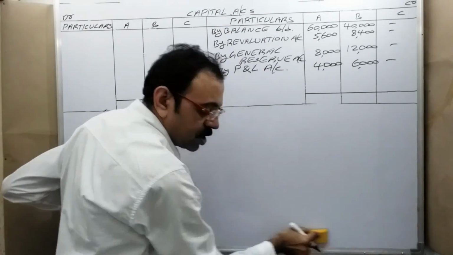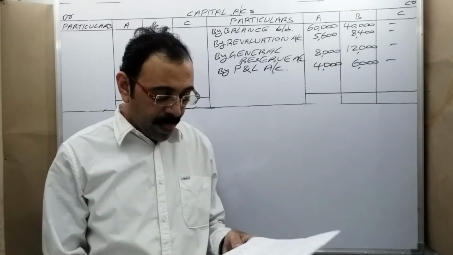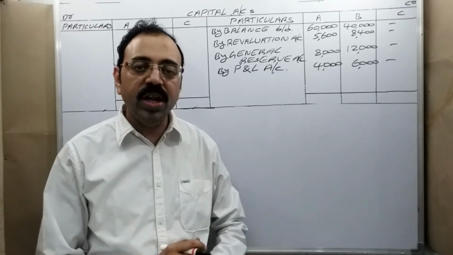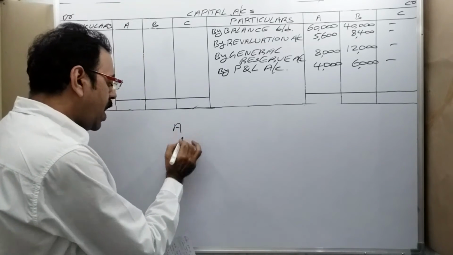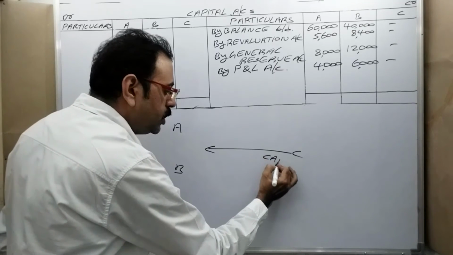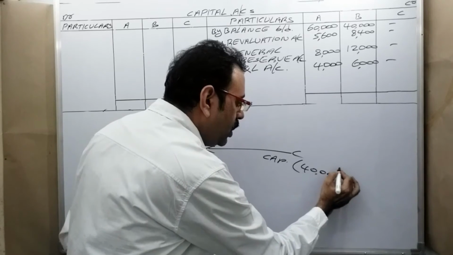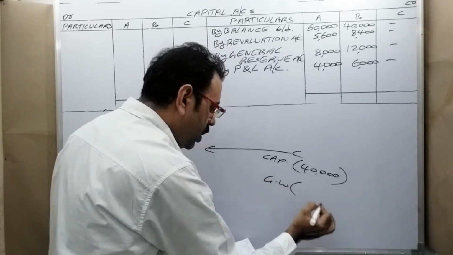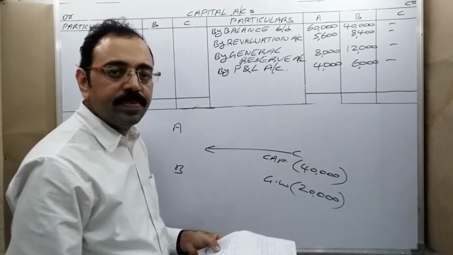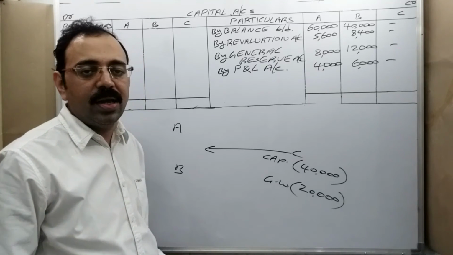Now, let us see the question once again. See this first adjustment. C should bring 40,000 for capital and 20,000 for goodwill in cash. Here, old partners are A and B. The new partner is coming into the firm. He is bringing capital, amount is 40,000 rupees, and goodwill 20,000 rupees.